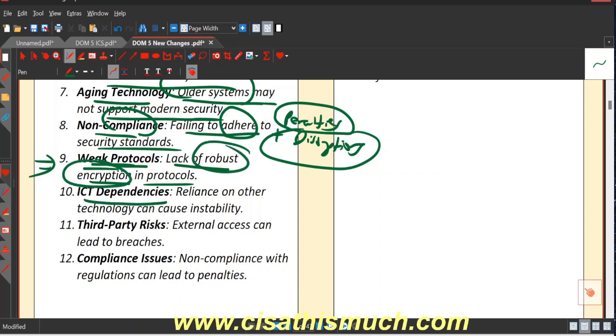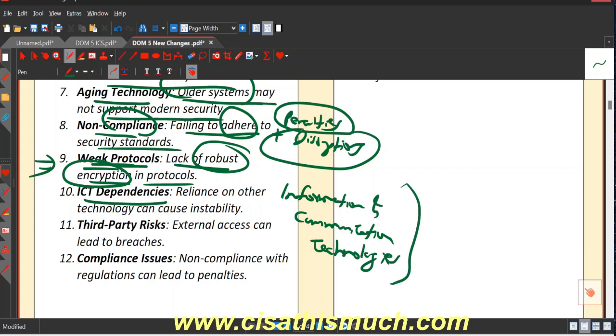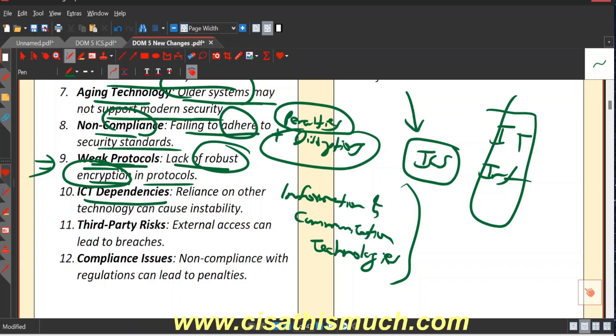ICT dependencies. What is ICT? Information and communication technologies. ICT is nothing new; we have discussed that there is IT infrastructure, and then we have ICS, right? The use of ICS is only for a special purpose, industrial use. But we have also discussed the other IT architecture: our other hardware, application software, internal network, the internet, all those things.